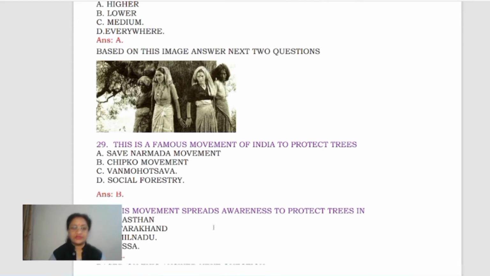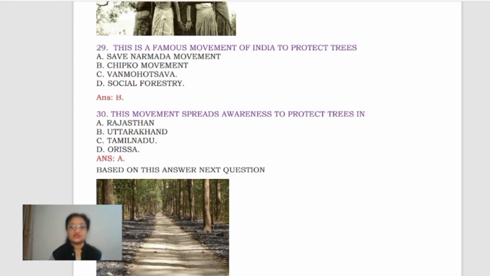Okay. Now come to next. This movement spreads awareness to protect trees, especially in the Rajasthan, Uttarakhand region. Okay. Now come to, based on this answer, next question.